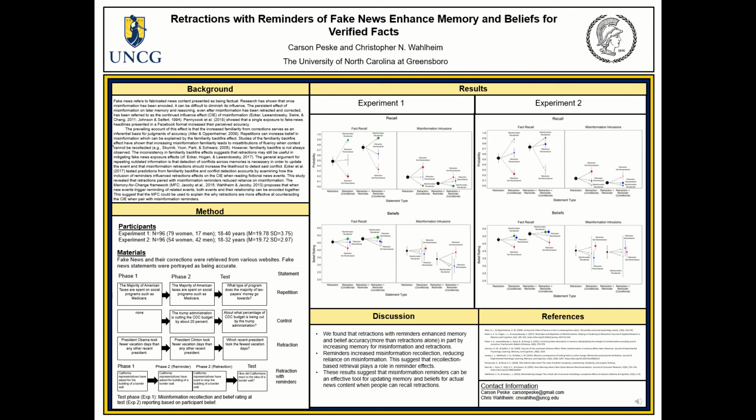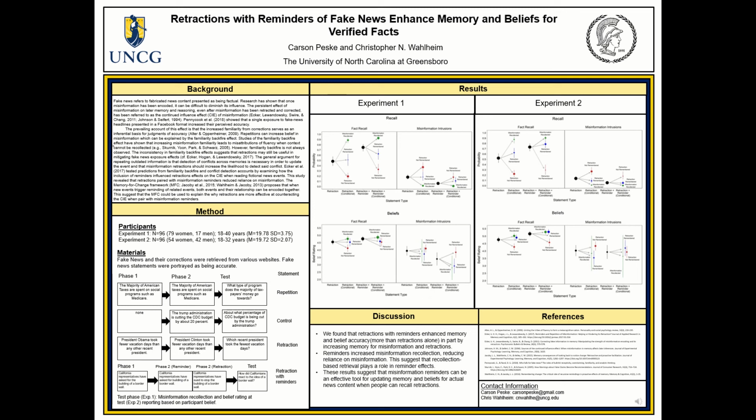For our research, we had two experiments. Both were similar in method, but for both we only used real-world fake news content. Each study had three phases. Phase 1, the study phase, participants were told that some statements would be false and some would be correct. In Phase 2, participants were told that all false statements would be corrected, and they would only see correct statements in this phase. And then finally, the test phase.